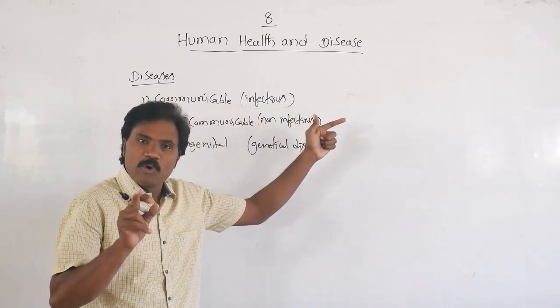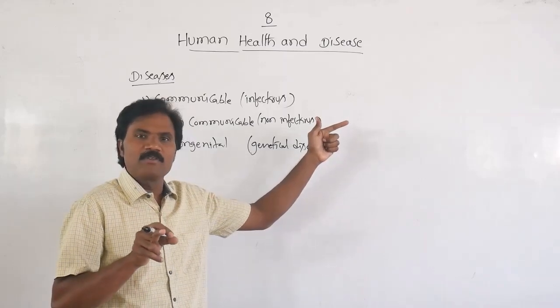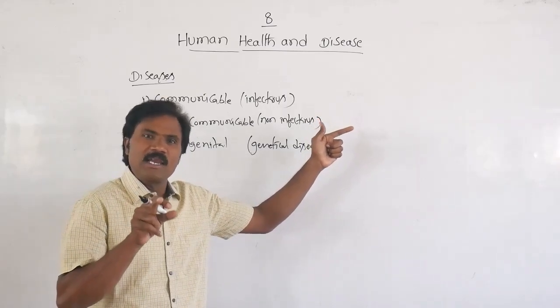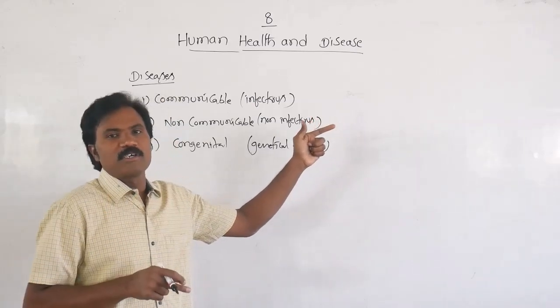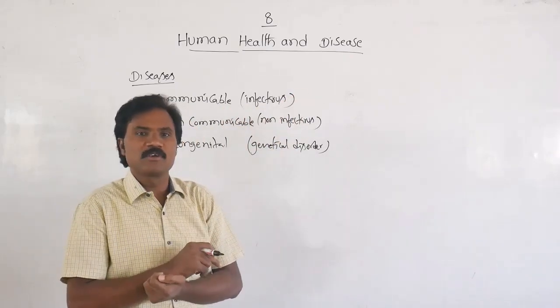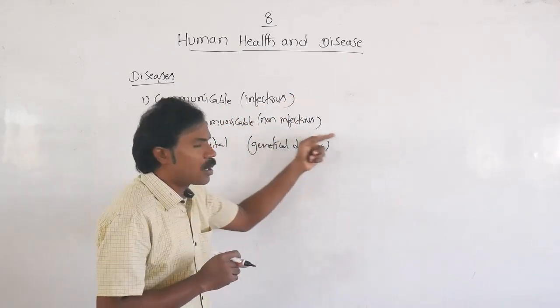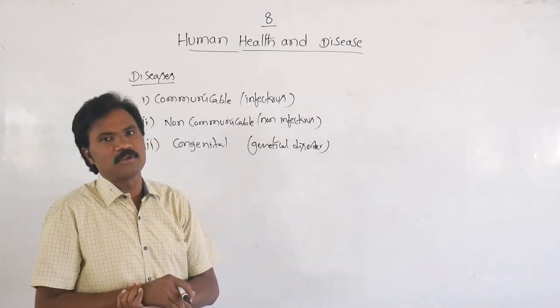Viruses, bacteria, protozoa, helminth parasites, rickettsia, chlamydia. Such infectious agents cause communicable or infectious diseases. Then which one is non-communicable disease? That means non-infectious diseases.